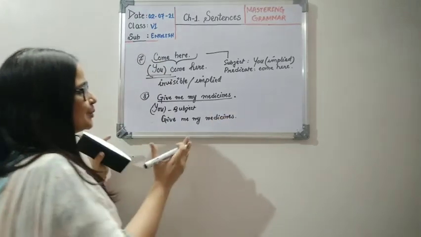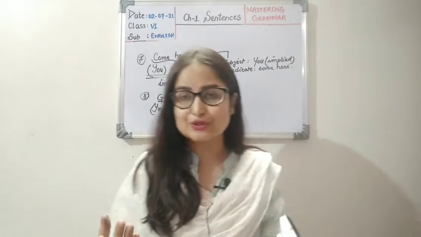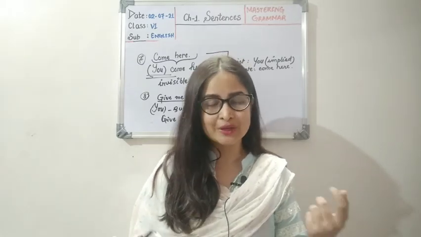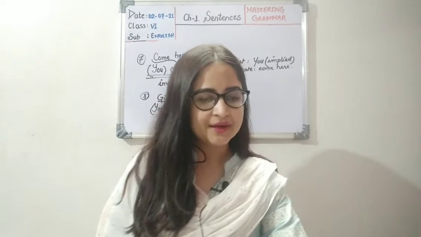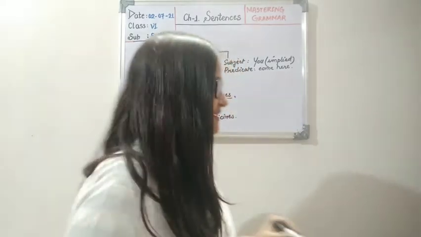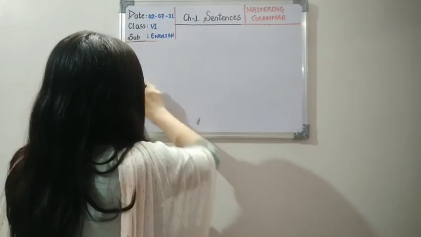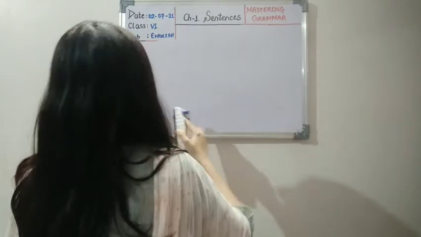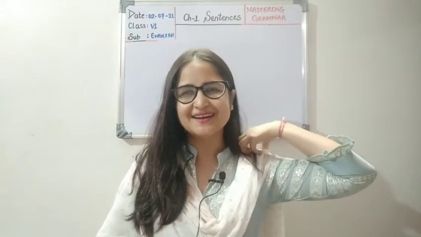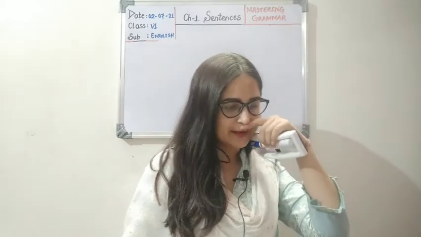Okay children, so I hope I made this clear, how you will identify a subject and a predicate in a sentence. Now children, let's move ahead with doing one exercise, number A. Okay, I don't remember the page number, so please cooperate. I do not remember the page number, and so I'll just be writing the questions. I guess it's 7 or 8, something like that. So that's the page number of your exercise. So we can continue with that one.